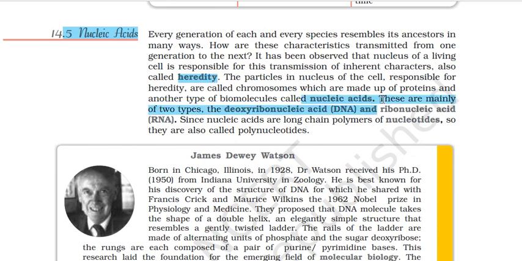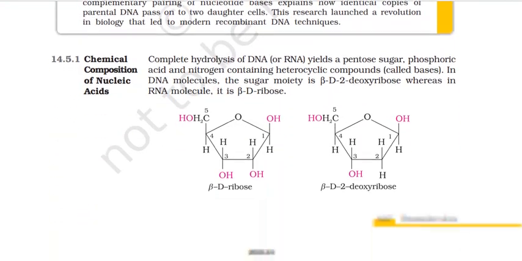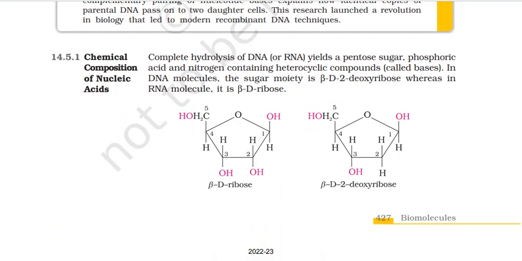These are mainly of two types. We have DNA and we have RNA, deoxyribonucleic acid and ribonucleic acid. Mainly these are the nucleic acids that our body comprises. Since nucleic acids are long chain polymers of nucleotides, they're also called polynucleotides, all right? They are made up of nucleotides. A nucleotide in itself consists of a nitrogen base, a phosphate group and a sugar. Over here it can be deoxyribose or it can be just ribose, which is basically a pentose sugar, and they are responsible for inheriting all the information from parents to the offsprings.